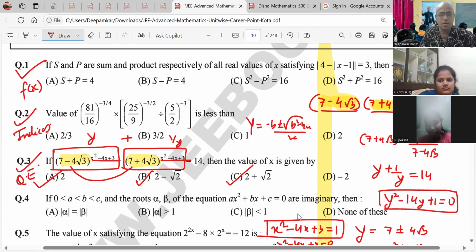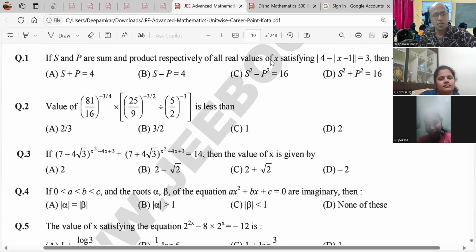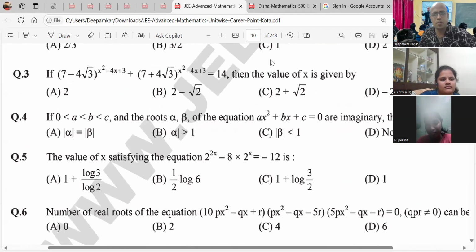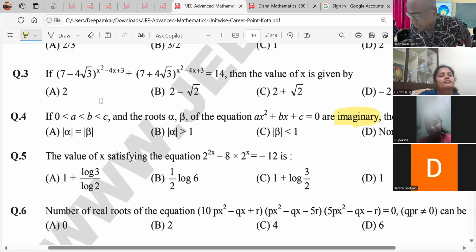Now let me check out more of your skills, and the skill goes with respect to question number 4. Question number 4 belongs to the category of quadratic and at the same time imaginary. There is a word called imaginary. It comes under the category of quadratic, and it comes under the category of complex numbers. So I give you just 2 minutes to think over this question and get me the answer. This is really a wonderful basic question.